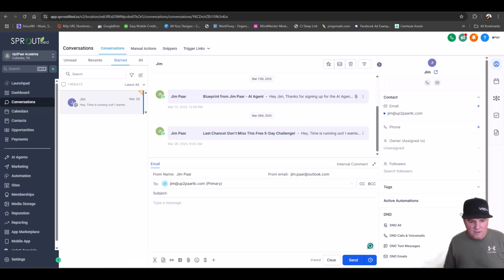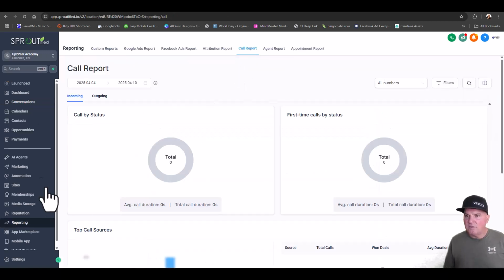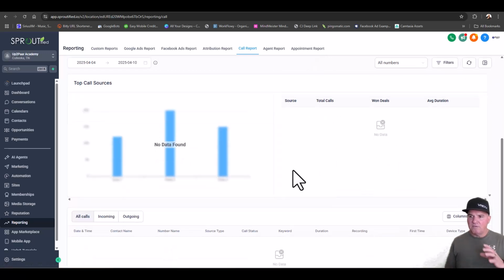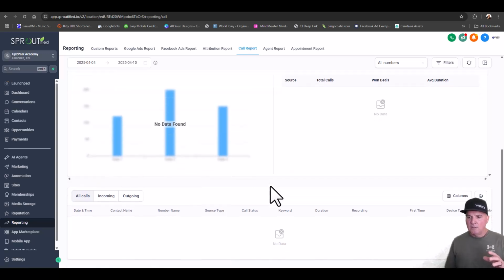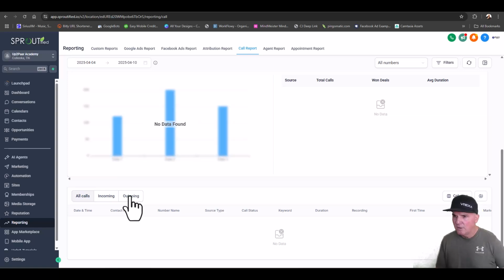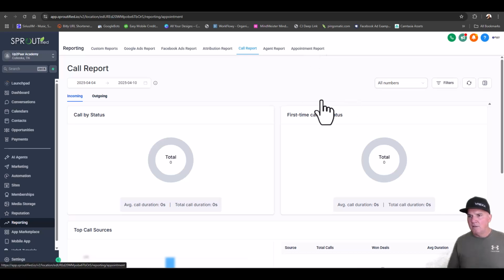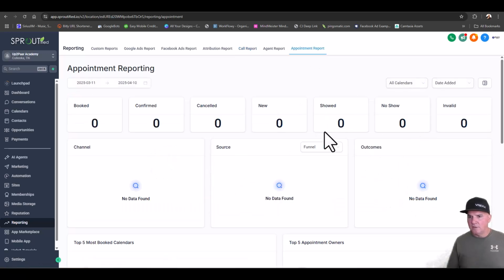So it's awesome software. And then here's the crazy thing. Under reporting on the left here, we have call reporting, appointment reports. Remember, we are going to sell them on missed call text back. So we will be able to see every single call, every single missed call, and even hear recordings of messages. So we'll be able to see incoming, outgoing calls, but we're really recording all the missed calls on incoming. And then appointments, we can see literally everything that was set up, booked, confirmed, no-showed, whatever. We'll be able to see all that.